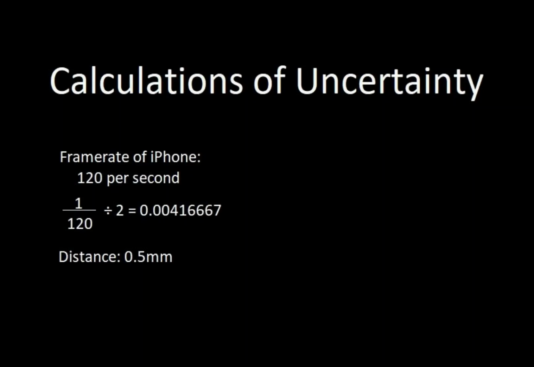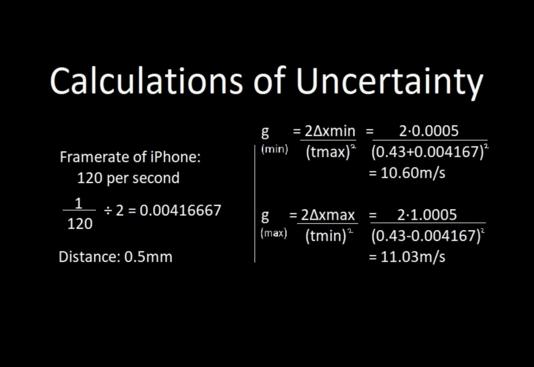The model of iPhone used to capture the experiment had a frame rate of 120 frames per second for its slow motion function. The uncertainty for time was calculated using the formula time over frame rate divided by 2, which gives us this value. Next, we used these values to calculate the upper and lower limits of our gravity measurement.